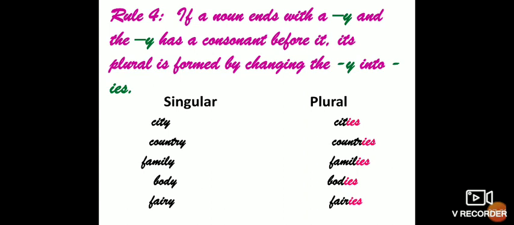Same way, family. Again, in the end we have Y and before Y we are having L, and L is a consonant. So we'll remove Y, we'll add IES. So the plural of family will be families. Body, it will become bodies. Fairy will become fairies. Is it clear?